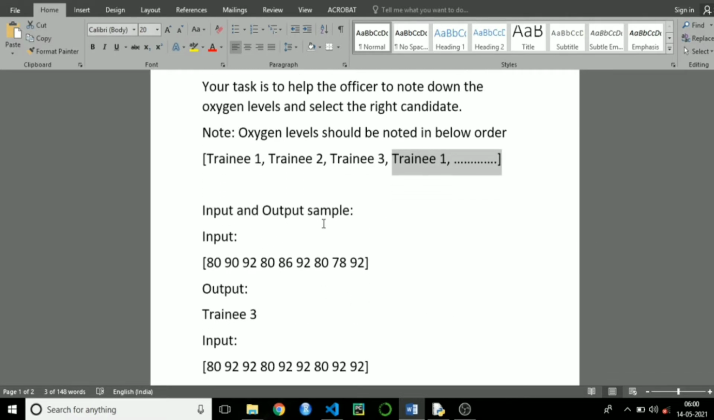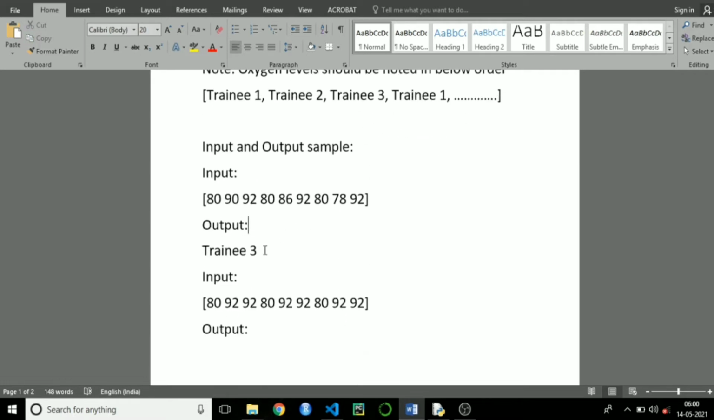In input and output sample you can clearly see the first 3 input are the result of first round. After that the next 3 are the result of second round. After that these 3 were the result of third round. So here it is printing trainee 3. Let's see why it's printing trainee 3 here.